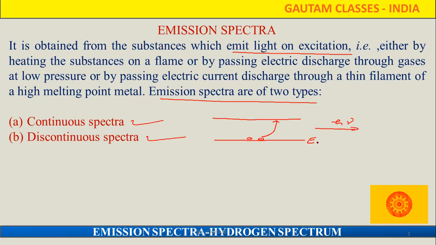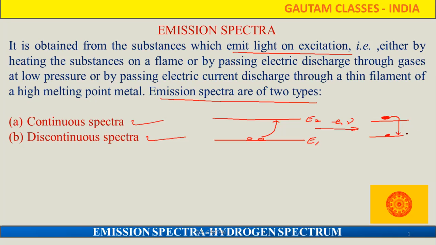We consider the ground energy state and the excited state. Suppose one electron enters into the excited state. At a certain time, it will stay over here. After some time, once again, it will return back into its ground state.